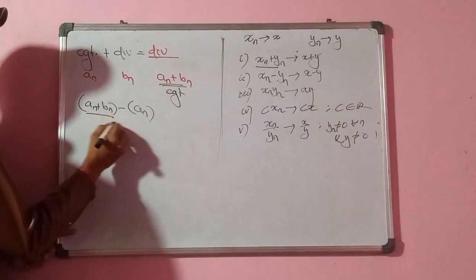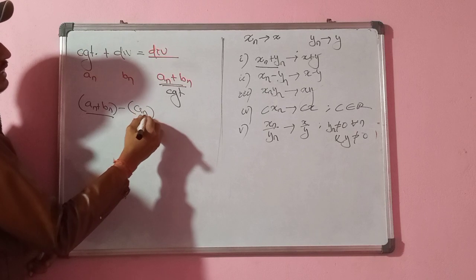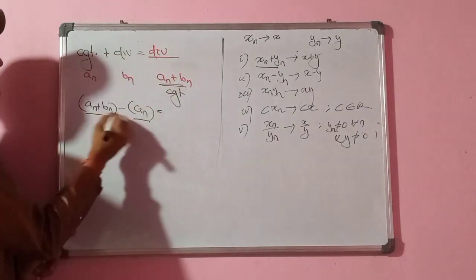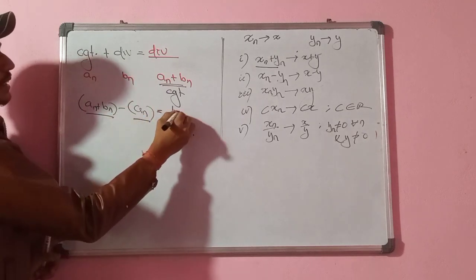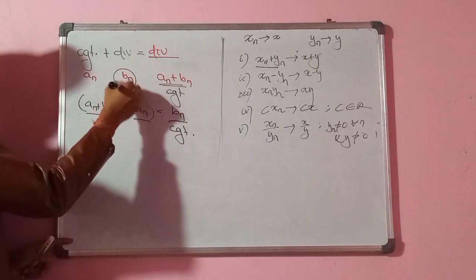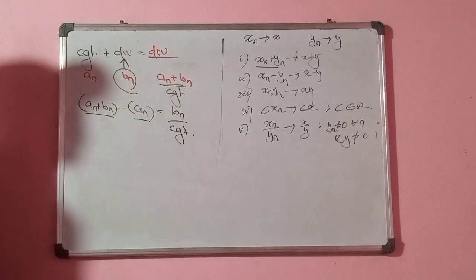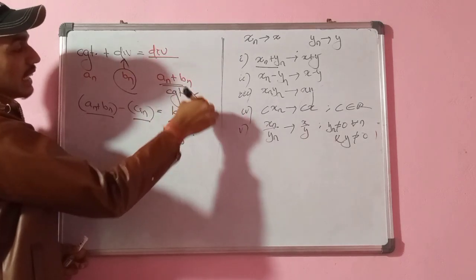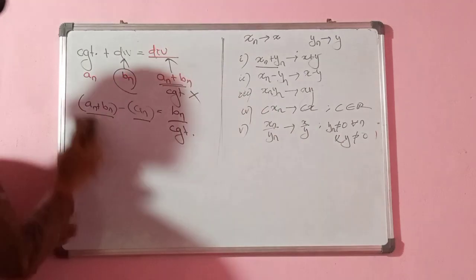So if this is convergent, I am assuming this is convergent, and this is convergent, then if I subtract, it will also be convergent. If we subtract, what will you get? Bn. But what is Bn? Bn is divergent, which contradicts our assumption. That means whatever we assumed is incorrect. So an plus Bn is divergent. Understood?